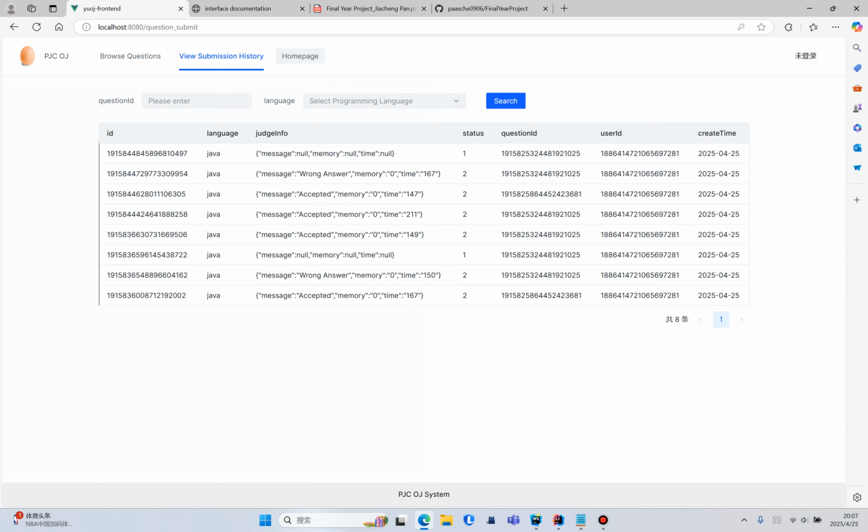Since this is a very large project, it requires continuous learning, improvement, and refinement in the later stage. In the future, I first plan to continue to improve in the following directions: introduce intelligent prompts and automatic compilation functions, beautify the front-end content and add more functions, add more competition models and ranking systems to enhance user activity, and optimize the scalability and maintainability of the system through a microservice architecture.